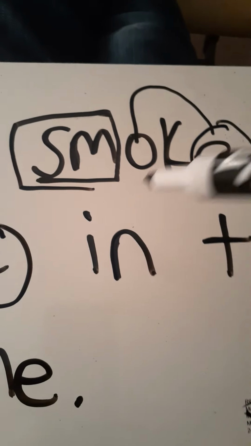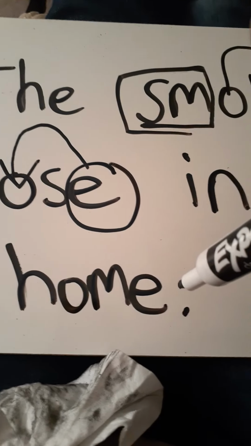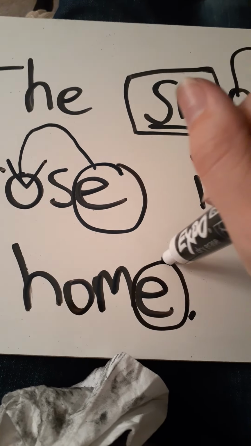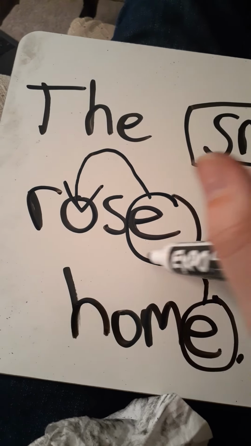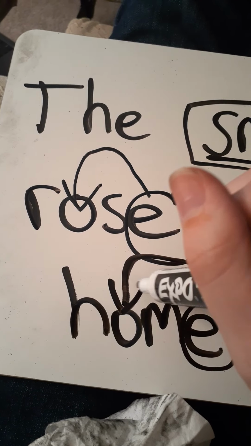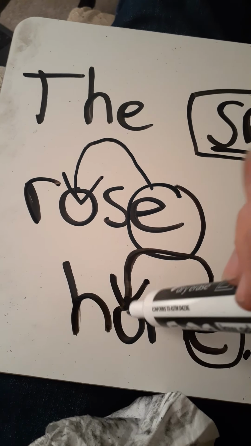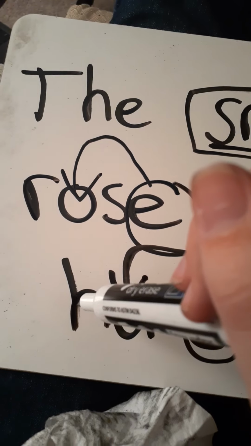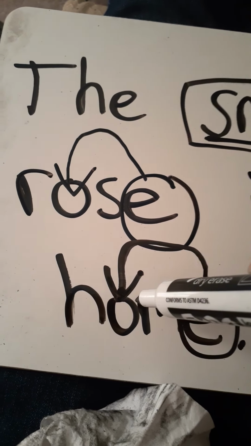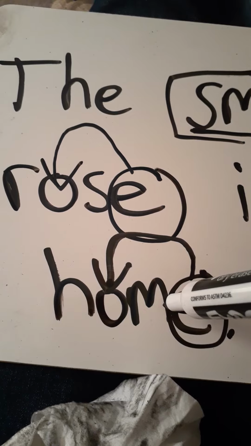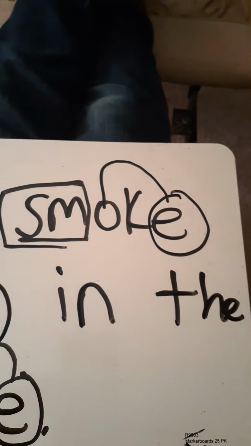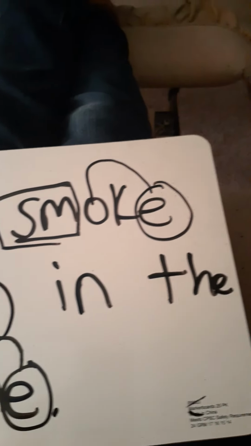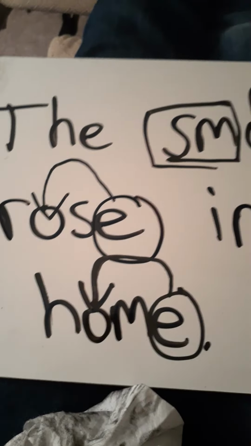In the. And looky here, we went over this word. E is at the end. We're going to circle the E to remind us that it's going to be silent, but it's still there doing its magic, making our first vowel say its name. And the name of the vowel is O. And we have H, which makes the sound H. So we have ho, and M makes the sound M. So we have home. So let's read our sentence. The smoke rose in the home. Nice job.